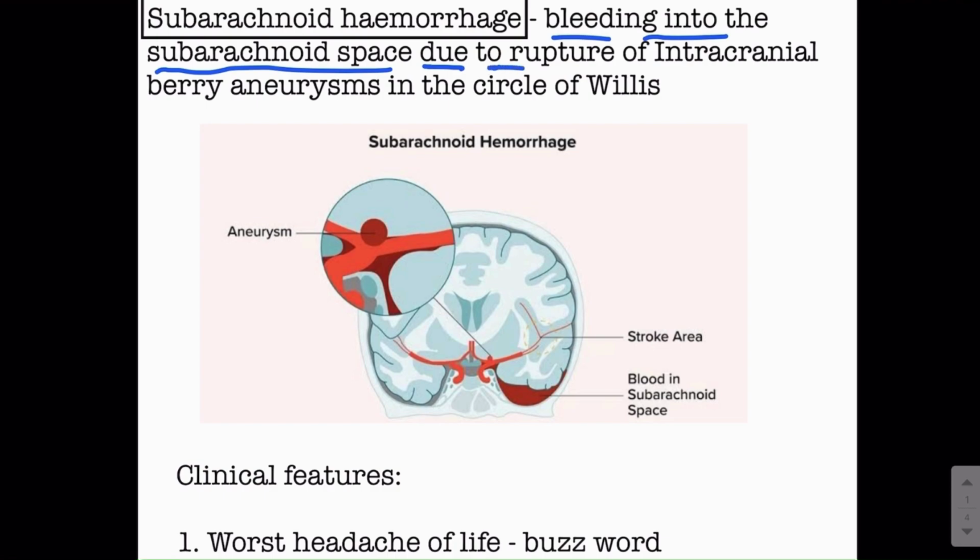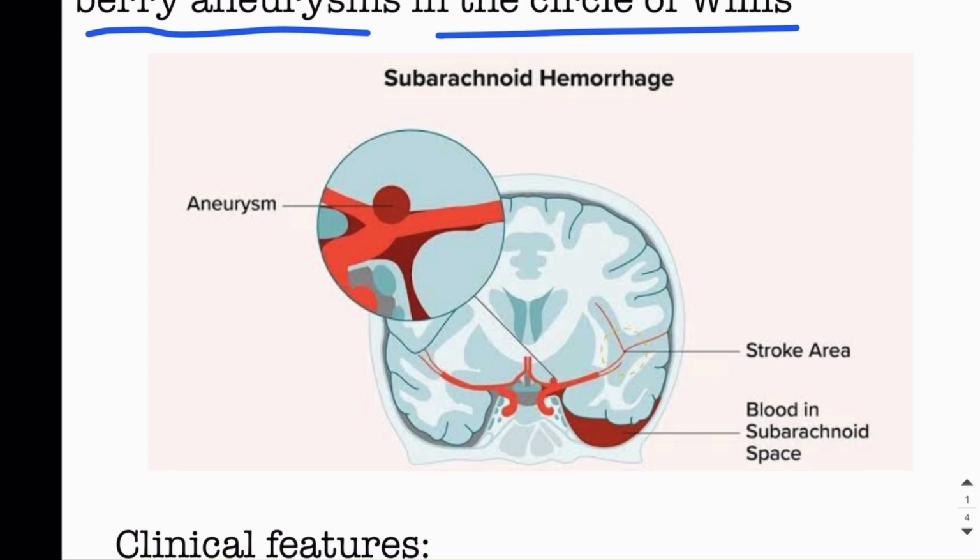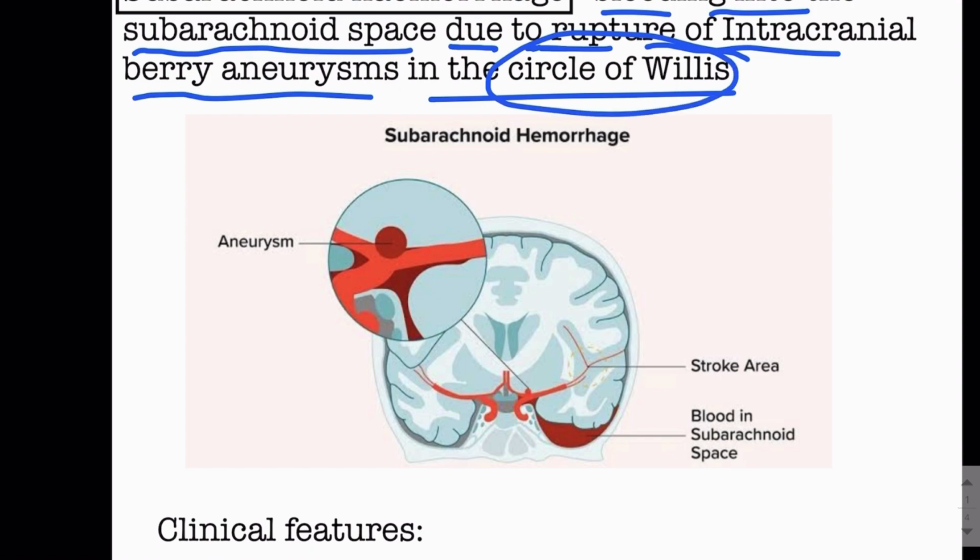Subarachnoid hemorrhage is mainly due to the rupture of intracranial berry aneurysm in the circle of Willis. So guys, how do we define berry aneurysm? Berry aneurysm is the balloon-like dilatation of a weak segment of the vessel, and these berry aneurysms commonly form in the circle of Willis. As you all know about circle of Willis, it's the blood supply of the brain. So the most common site of the formation of berry aneurysm in the circle of Willis is the anterior communicating artery. The berry aneurysm also forms in the posterior communicating artery and the middle cerebral artery bifurcation.